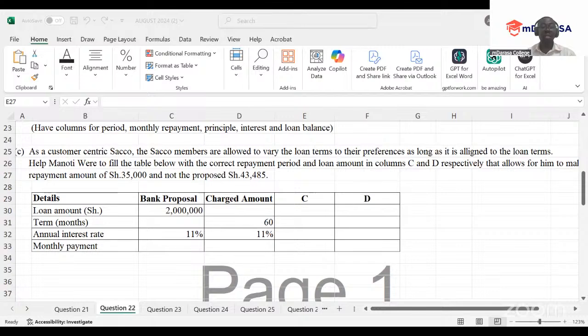At this point, the asset would be how good you are on these functions, and that is what Mwalimu will want to guide us on in this question. If you have any question, you can engage Mwalimu in the comment section below. So let us start our work.